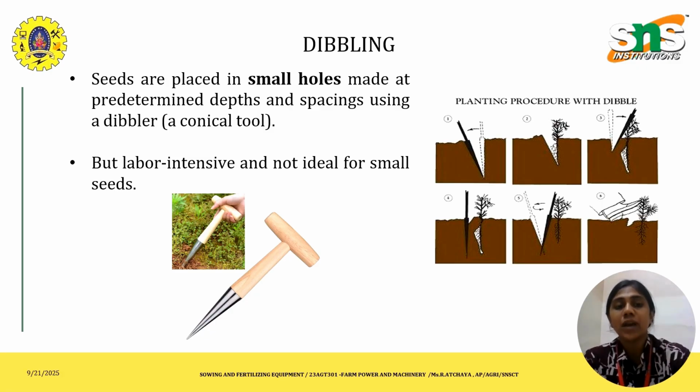And the cons might be that it is slow, as we have to dibble each and every spacing and then sow. So it might be a slow process and it also requires very high labor. It is best for large seeds, rain-fed areas, and sloping land.